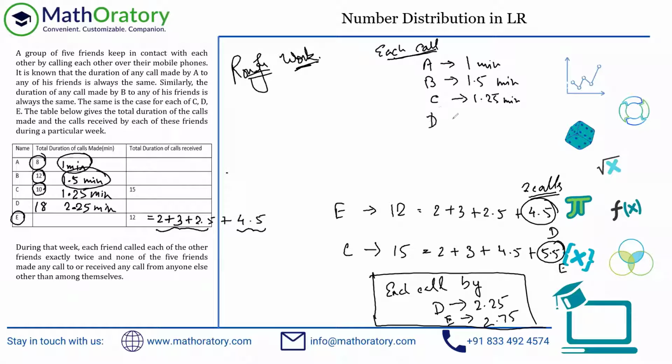D is 2.25 minutes. E is 2.75 minutes. And now I'm going to erase the rest of it. I'm going to keep that each friend making 8 calls information as well. And then we'll straight away get into the question.